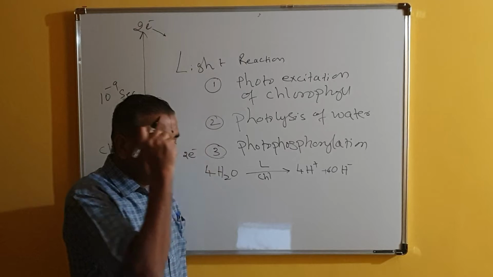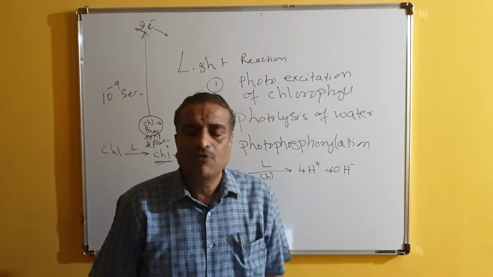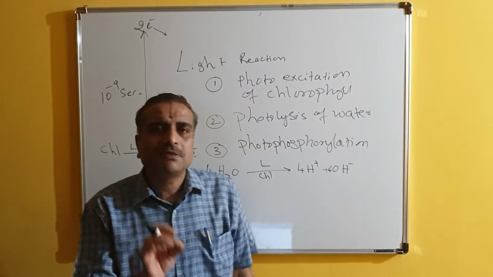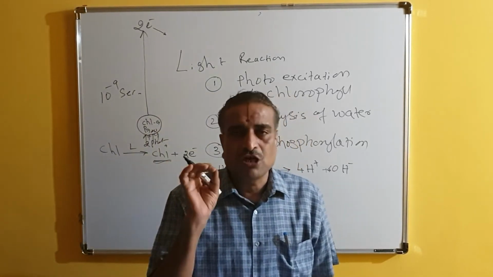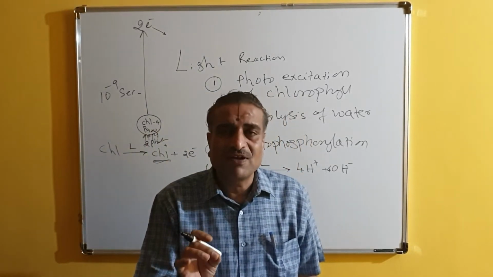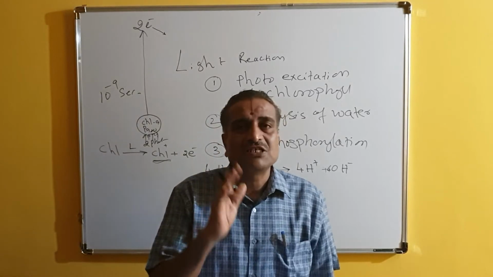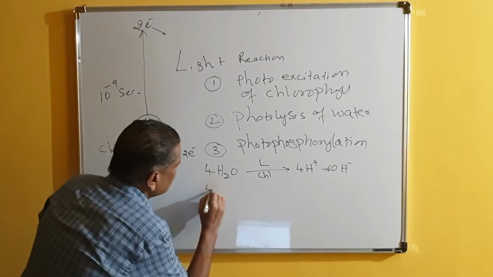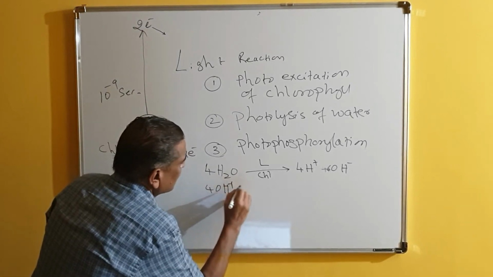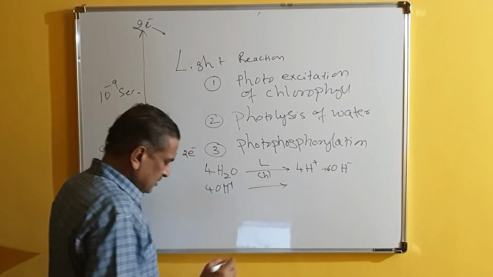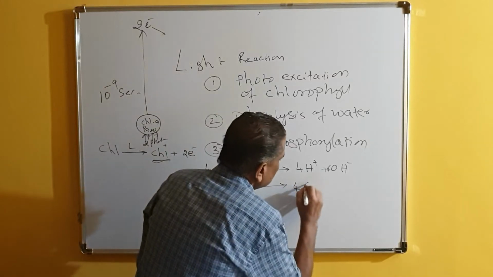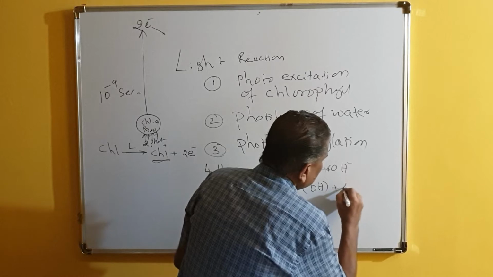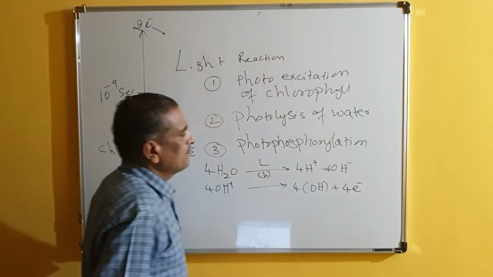So what is the definition of photolysis of water? The breaking of a water molecule into H plus and OH minus ions in the presence of light with the help of chlorophyll is called photolysis. Okay. Now 4OH minus again undergoes this, giving 4OH inert and 4 electrons are released here.